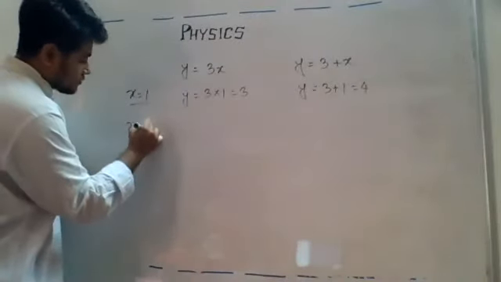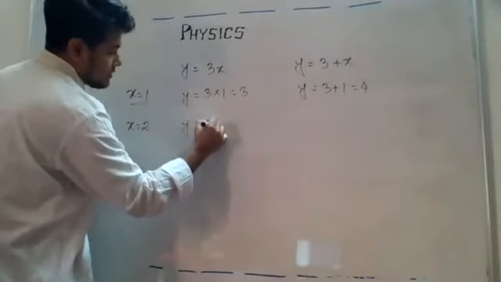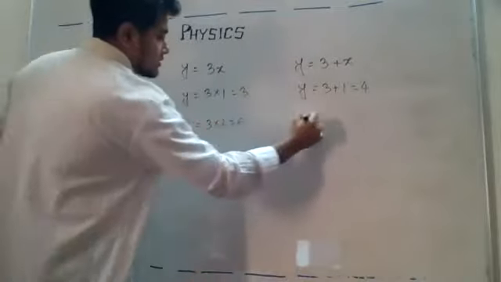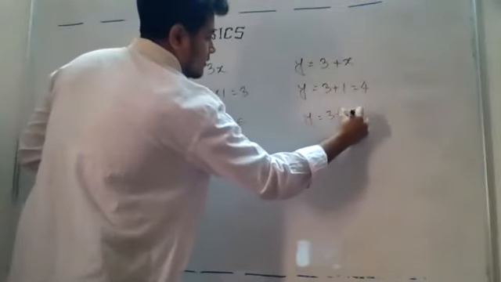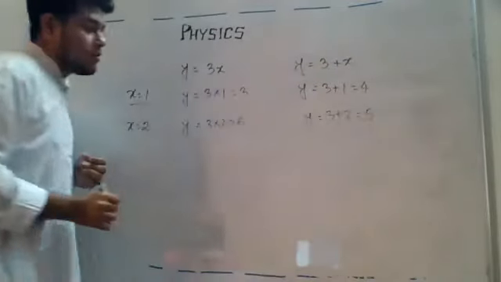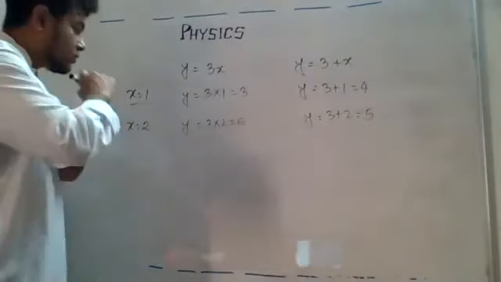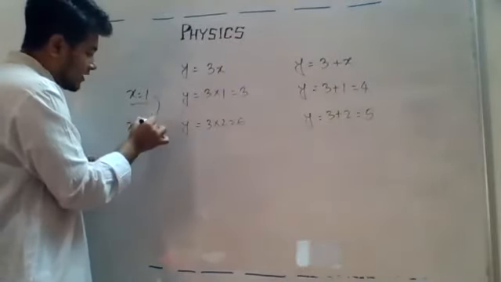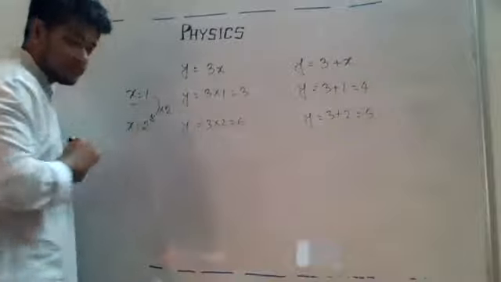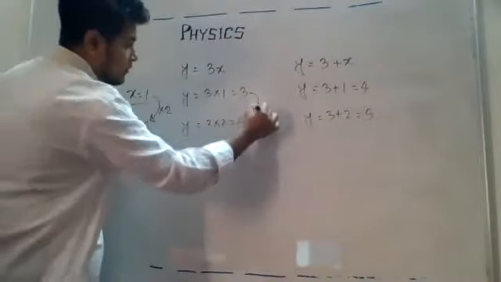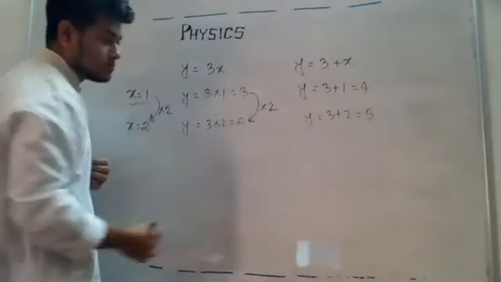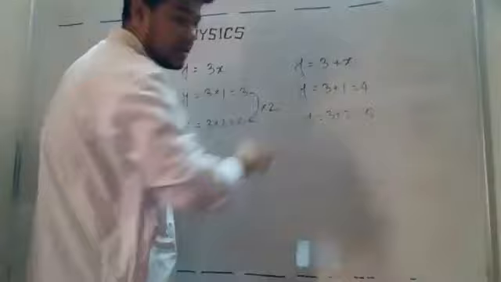If I write x is equal to 2, then y will be equal to 6, and here it will be 5. Now if you notice the difference between the relationships, the value of x has been doubled, right? Here the value of y also has been doubled, but is it the case here?